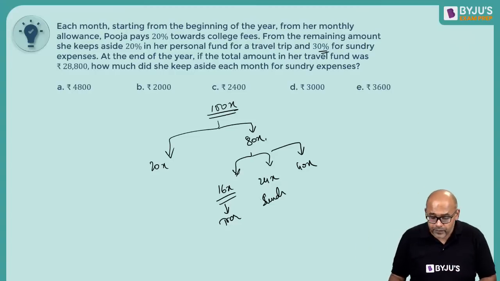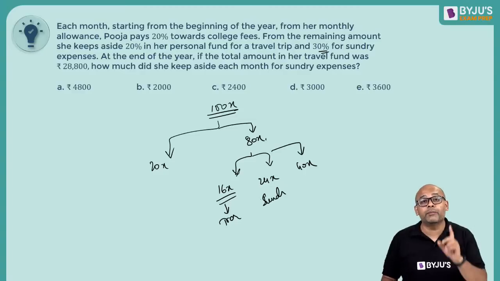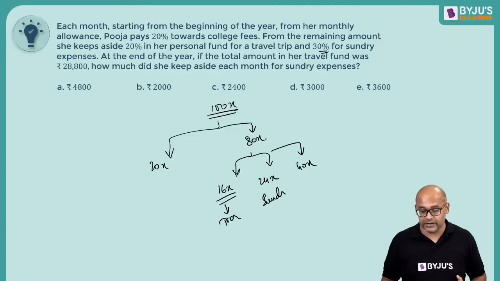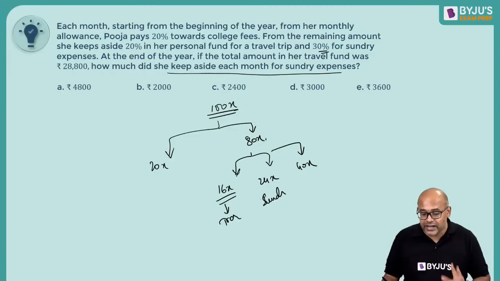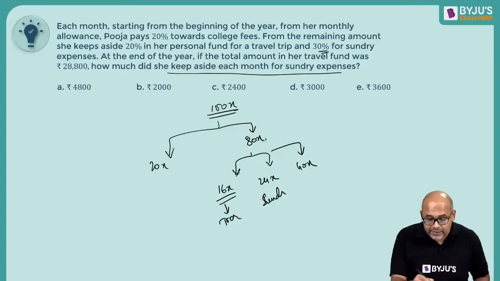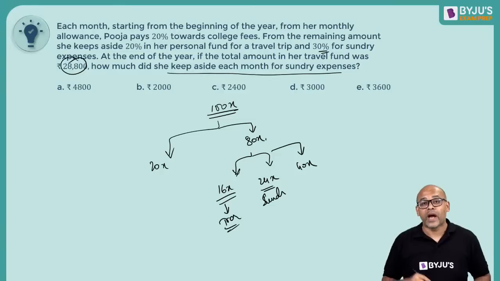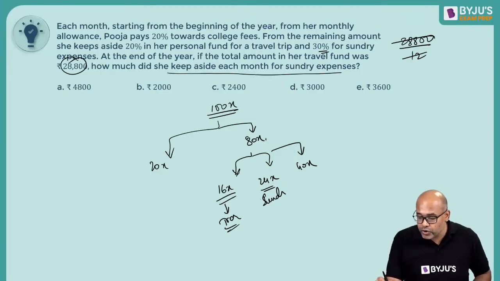Now, if the total amount in a travel fund was 28,800, but that is for the entire year, the full year, how much did she keep for each month in sundry expenses? So basically what we have is, find this amount per month, because all this is per month, and the answer is also per month. Okay. So what we have is 288,000 by 12. So 12 2s are 24, 12 4s are, so 2400.